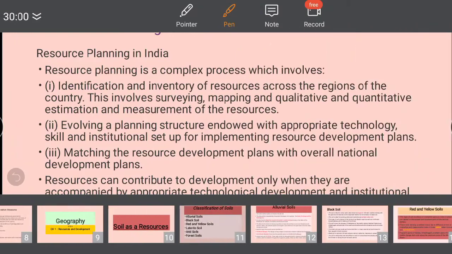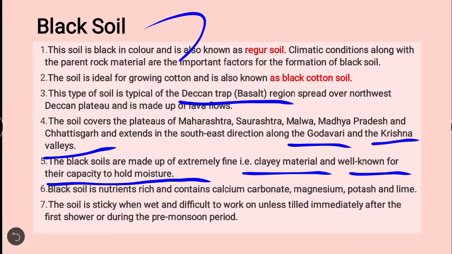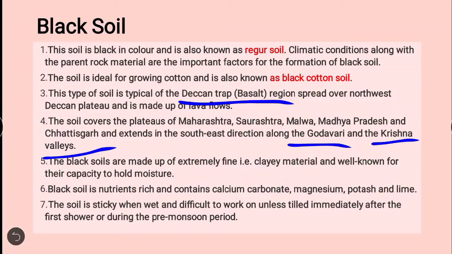Now black soils are made up of extremely fine particles, that is clay material, and are well known for their capacity to hold moisture. See, if any soil holds moisture, definitely that soil will be good for the crop. So that's why it is said that black soil is good for the crop, and the clay property is available in alluvial soil also.